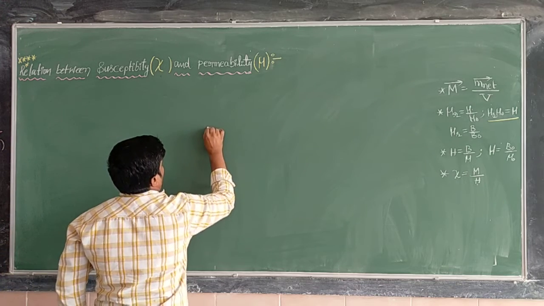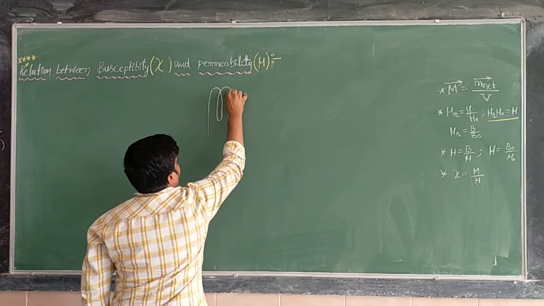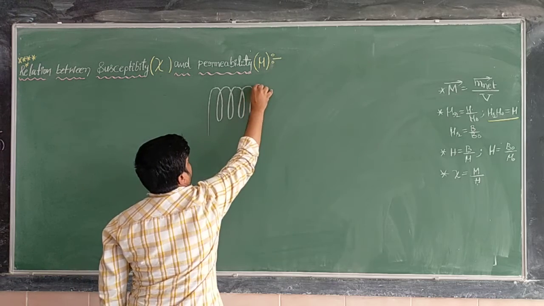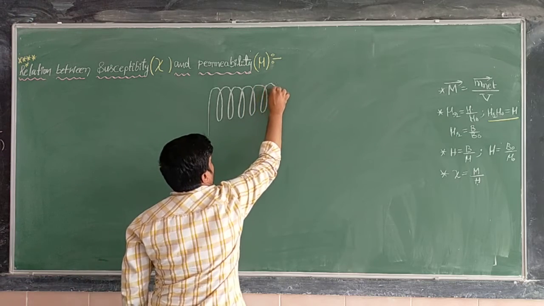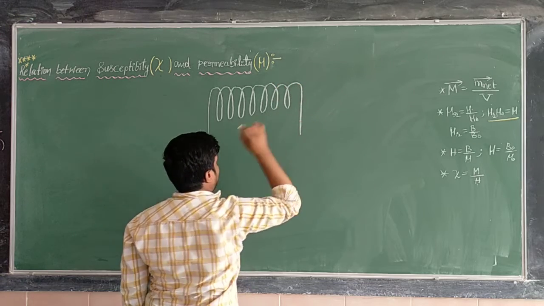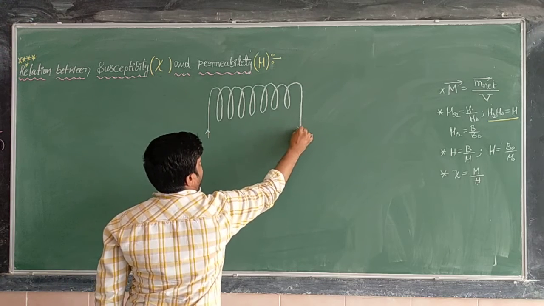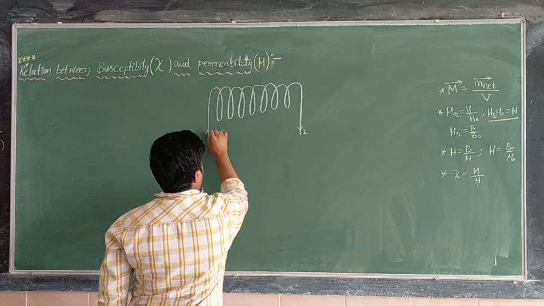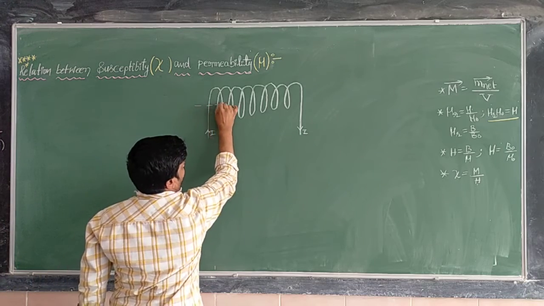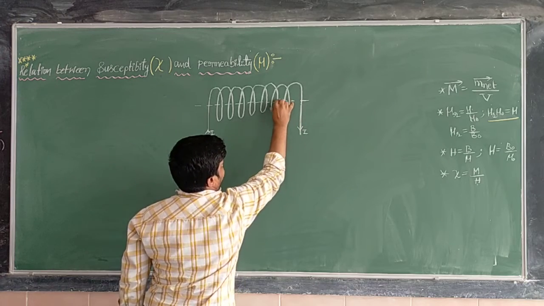Here this is nothing but one solenoid, of course I am taking. Solenoid means a large number of turns, more number of turns winding on an insulating medium. In this solenoid, I amount of current is flowing like this. Now this is the axis of this solenoid.